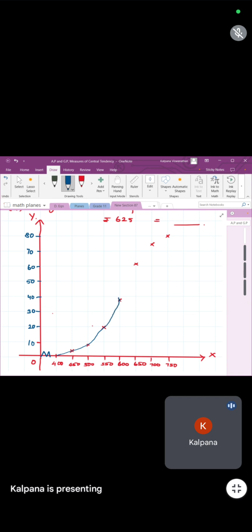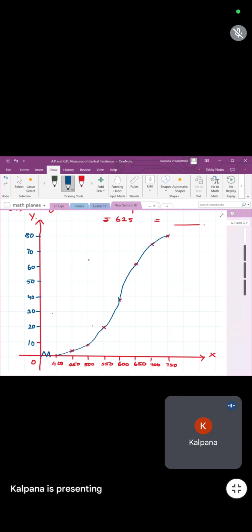So why are they giving that approximate answer, plus or minus 1 or plus or minus 2? Because of the curve. Some of you will not be drawing the curve straight, so there can be a bulge in between. Because of that, there can be a slight variation in the points. That is why we say it is approximately.